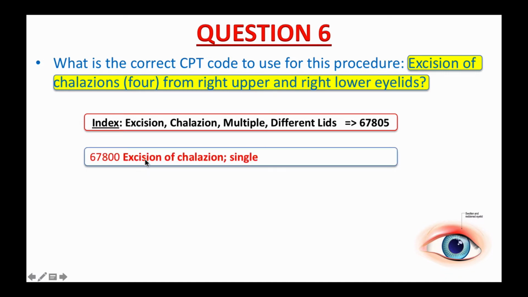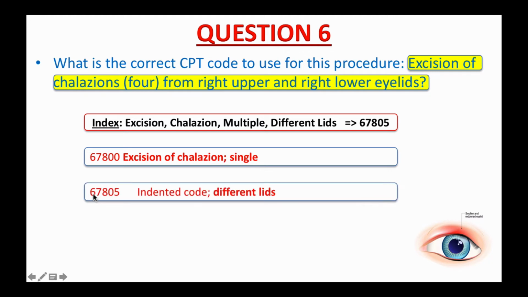67800, excision of chalazion, single. 67805 is an indented code, so it includes all the information from the code above, 67800, except 67805 is used when the procedure is performed on different lids. For instance, in this case, it is done on the right upper and right lower eyelids. That said, the correct answer to this question is 67805.